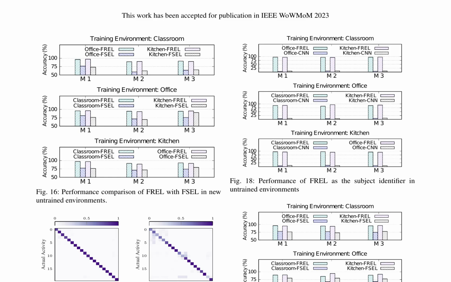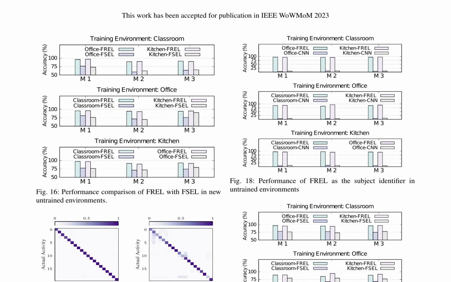FREL also surpasses FSEL, few-shot learning, by 25.71%, 17.43%, and 15.56% in the same environments. The confusion matrices of FREL and FSEL reveal that FREL achieves higher accuracy and is more robust in distinguishing activities.